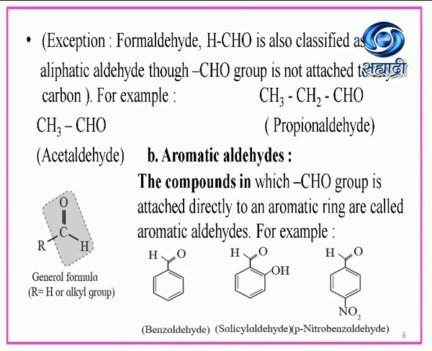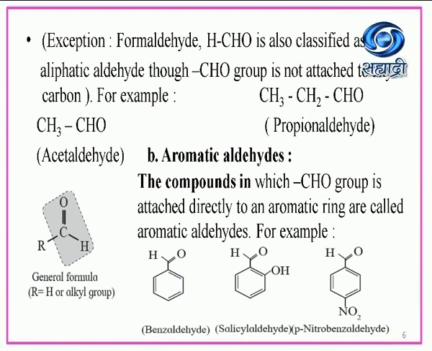Now the small b part here, the aromatic aldehydes: the compounds in which the –CHO group is attached directly to an aromatic ring are called aromatic aldehydes. For example, here this is benzaldehyde. Here is the benzene ring, and here you will observe that the CHO group is attached. This is benzaldehyde. Another example is salicylaldehyde. Here you will observe that a hydroxyl group is there and the –CHO group is there. So that is salicylaldehyde.